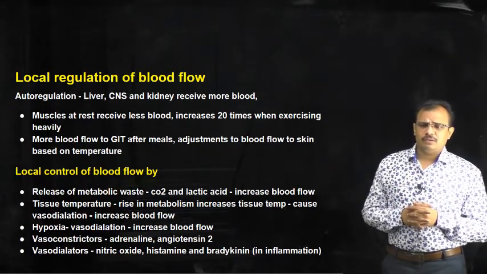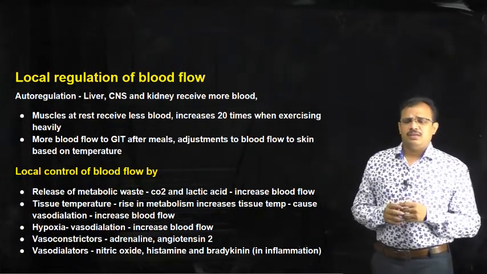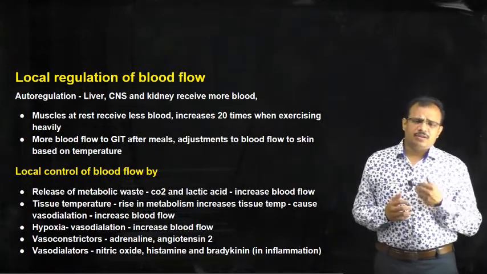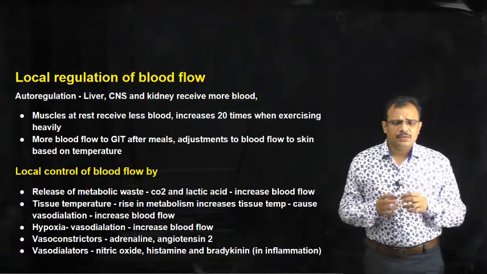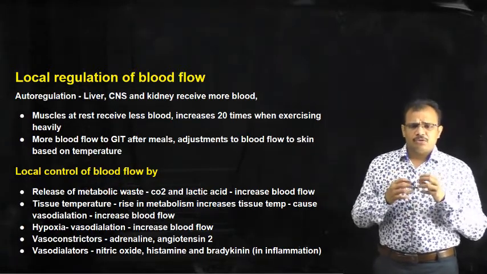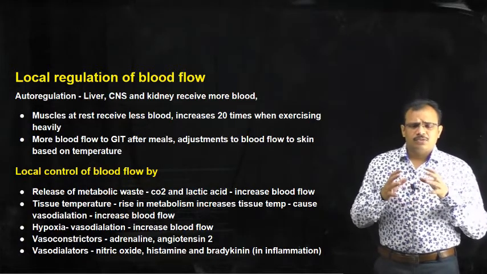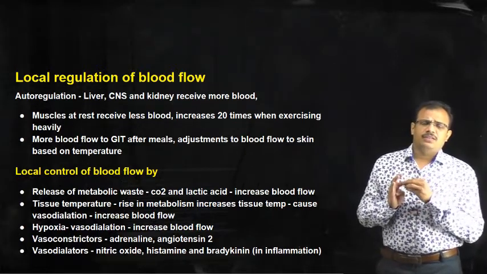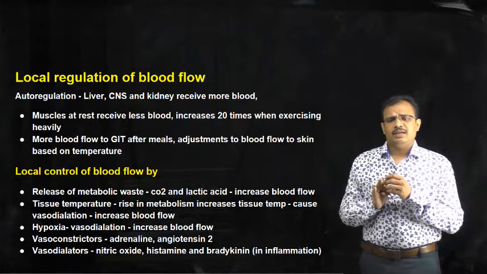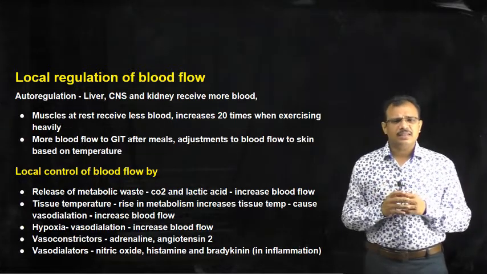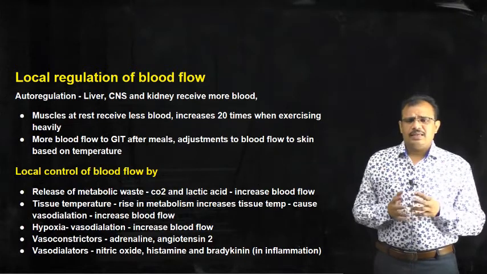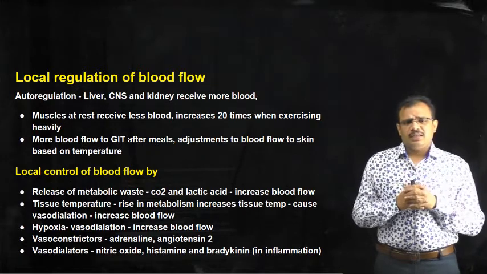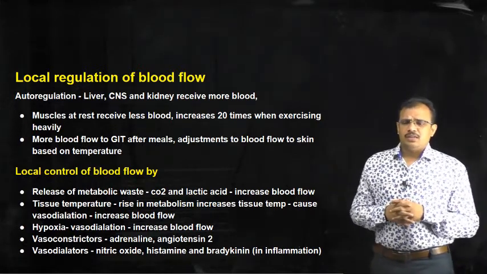So, one is auto regulation. Generally, various blood vessels in different organs have this ability to automatically regulate the amount of blood that is supplied to that particular tissue. For example, in the case of the liver, the central nervous system, especially the brain, and the kidney, they generally receive more blood, and they have this ability to dilate or to constrict automatically, and this is called auto regulation.